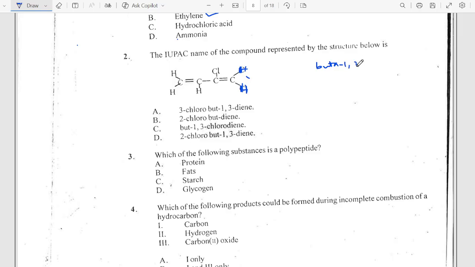1,3-diene, because the double bonds are in position 1 and position 3. You see that? Then the chloro is in position 2, so that will be 2-chloro. 1,3-butadiene, so 2-chloro-1,3-butadiene. The answer is D, right?